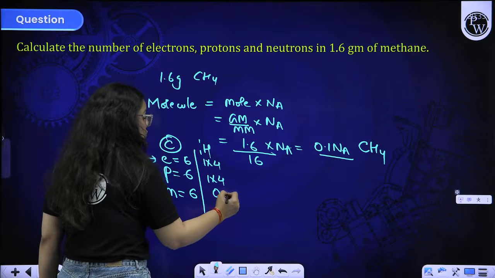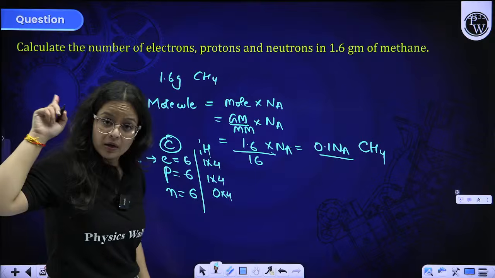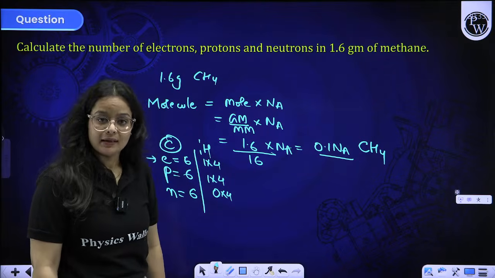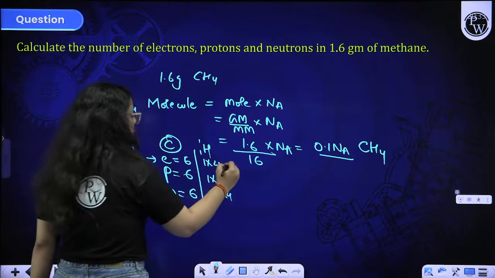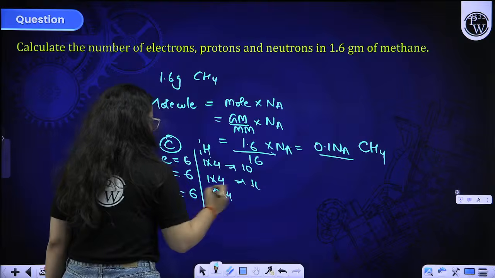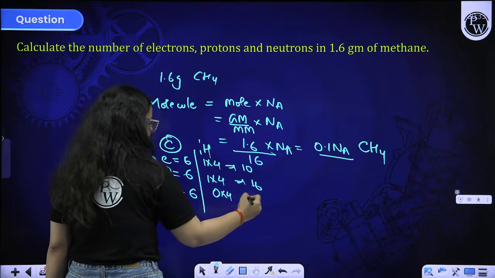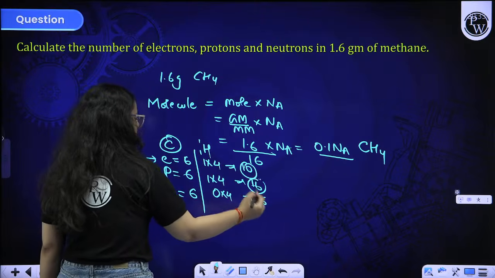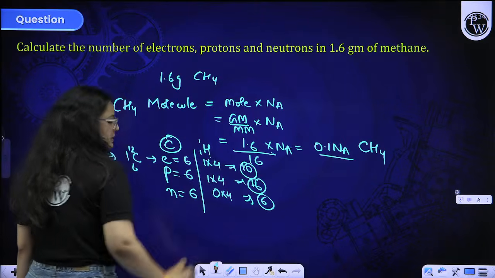All the students who started our class from the beginning are capable of doing this thing that I'm telling you. So total electrons come out to be 6 plus 4, that is 10. Protons are 6 plus 4, that is 10. And neutrons are 6 plus 0, so overall neutrons are 6. So these are the electron, proton and neutron counts.